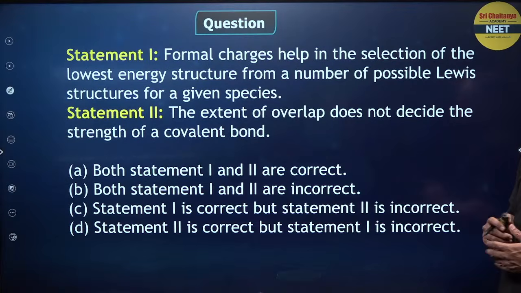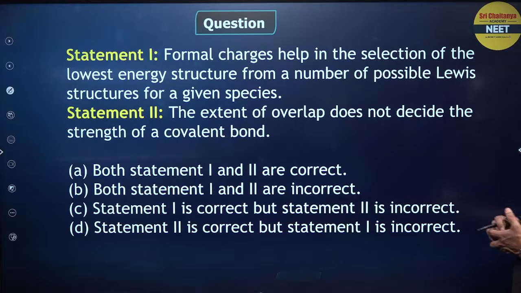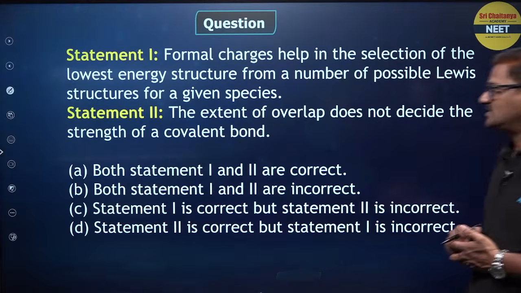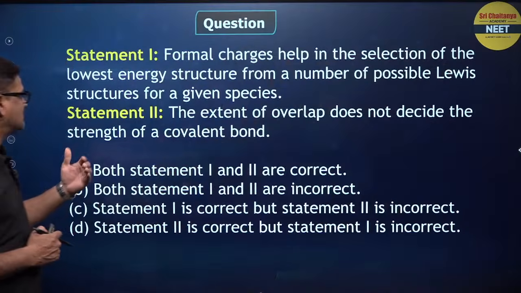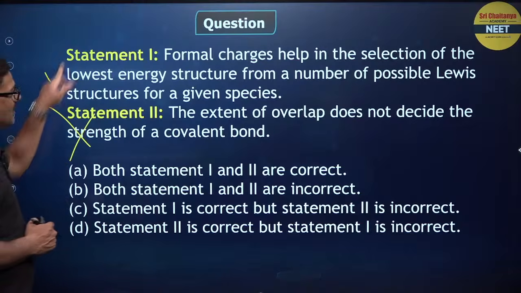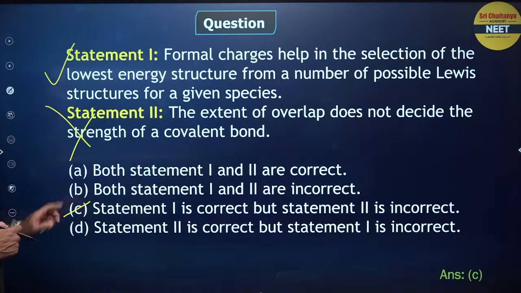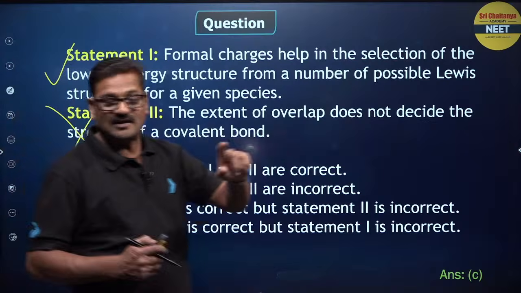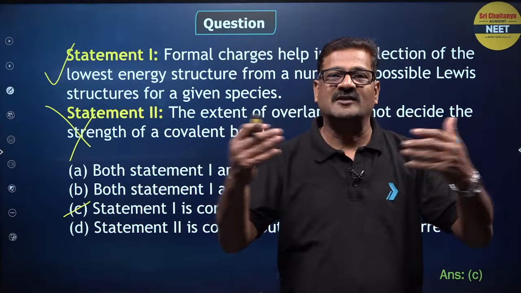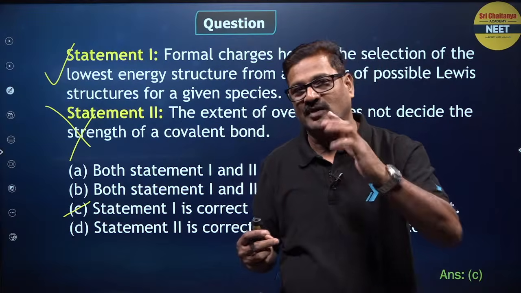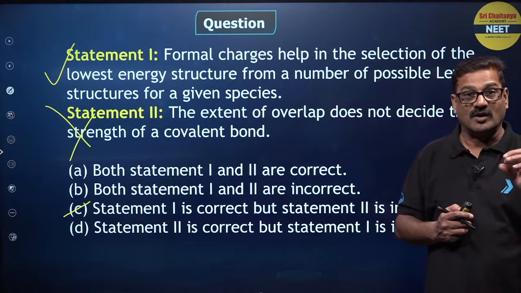Next statement. Formal charges help in the selection of the lowest energy structure from a number of possible Lewis structures for a given species, and the extent of overlapping does not decide the strength of the covalent bond. Here I want to say statement 1 is correct, but statement 2 is incorrect. The strength of the covalent bond is decided by the extent of the overlapping. More the extent of overlapping, stronger is the bond.